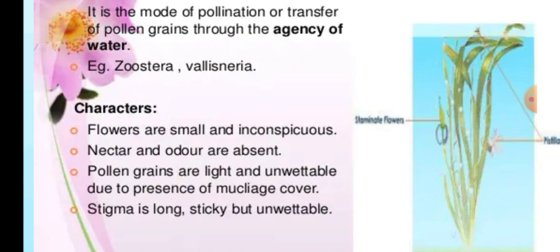Pollen grains are light and unwettable because water is the medium, so they can be carried through water waves or water currents. Unwettable due to presence of mucilage cover. Water cannot enter inside the pollen grains due to the mucilage cover. Then stigma is long, sticky, but unwettable. Likewise, you've seen some important characters of water pollinated flowers.